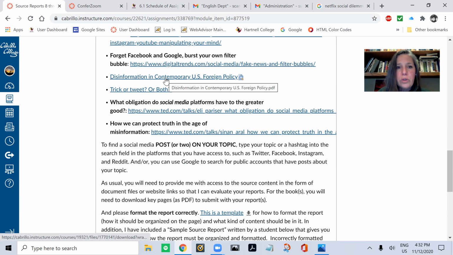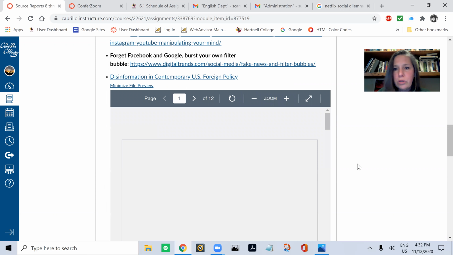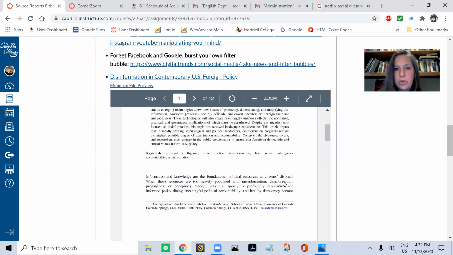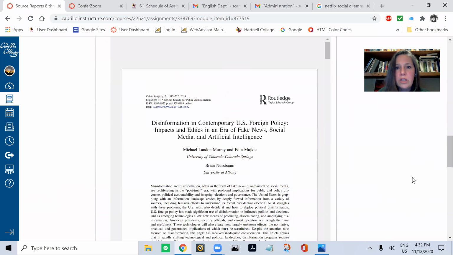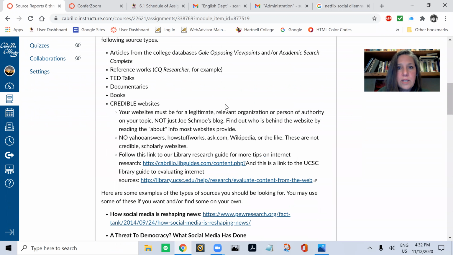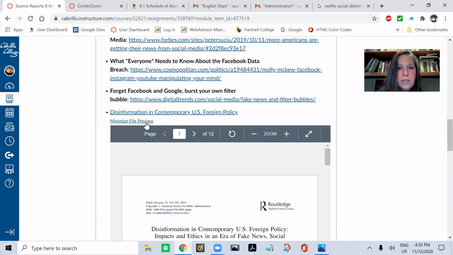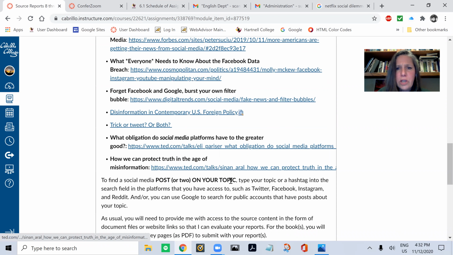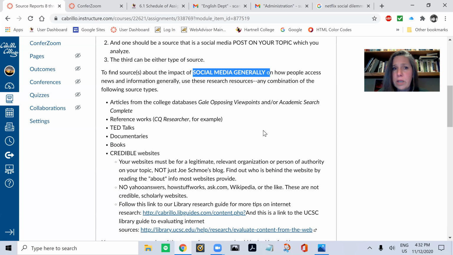This is a peer-reviewed journal article that I found in Academic Search Complete. All right, so this is a highly credible source. Disinformation in contemporary U.S. foreign policy, impacts and ethics in the era of fake news, social media, and artificial intelligence. So that's this kind right here, Academic Search Complete. Let me minimize that. And then these are a couple of TED Talks, as you can see, again on the topic of social media generally and its impact on news and information.